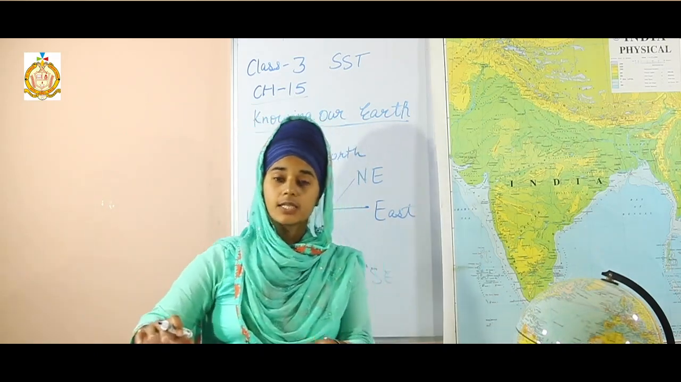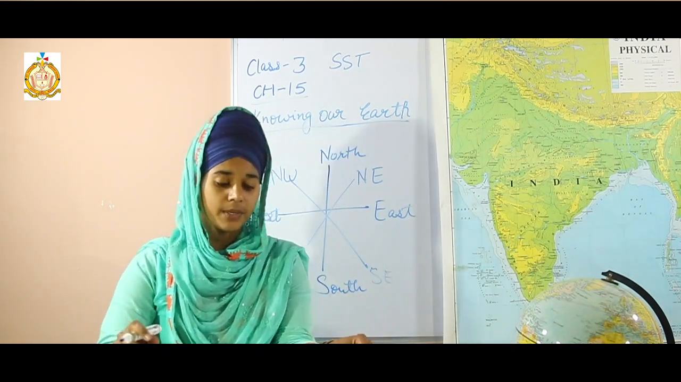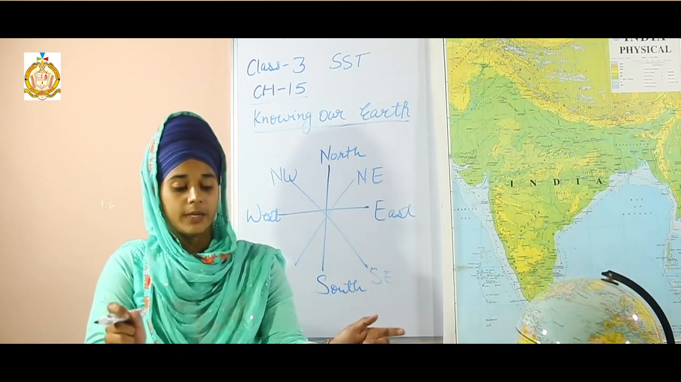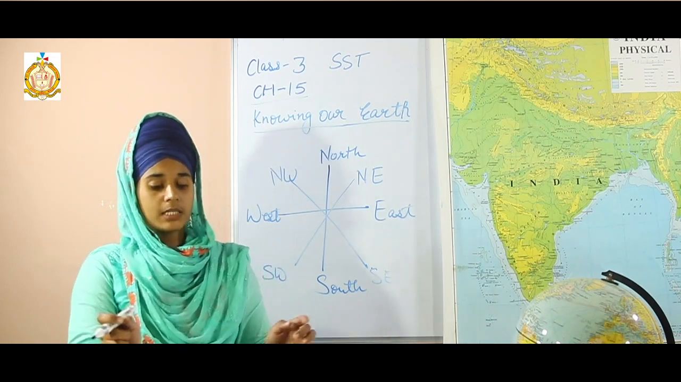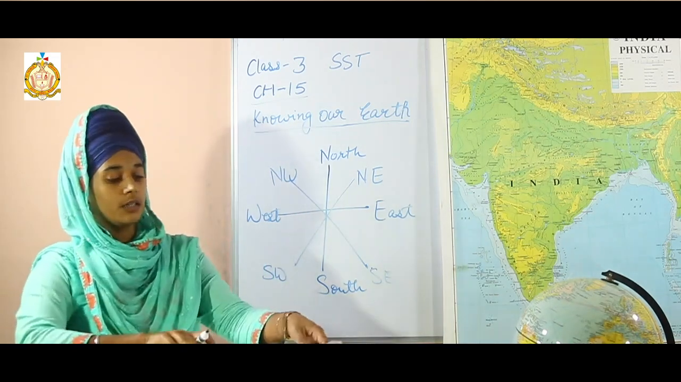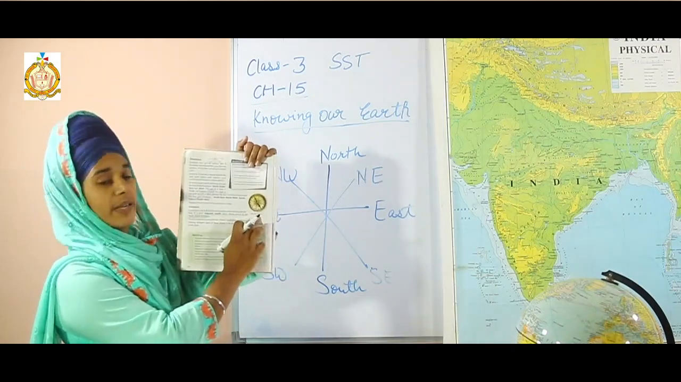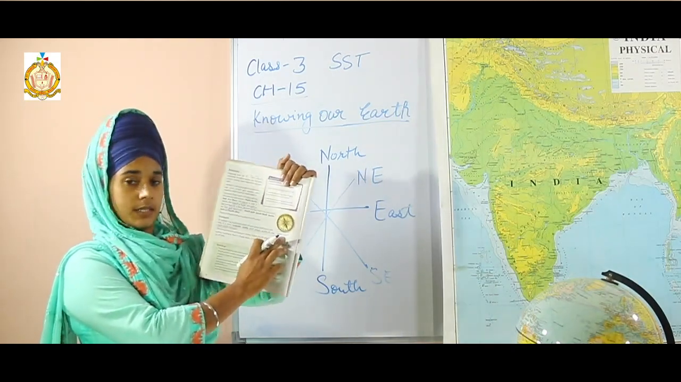Okay, the next is compass. Students, a compass is an instrument which shows us directions with the help of a small magnetic needle, which always points to the north-south directions. See, look at your book now. There is a magnetic compass.